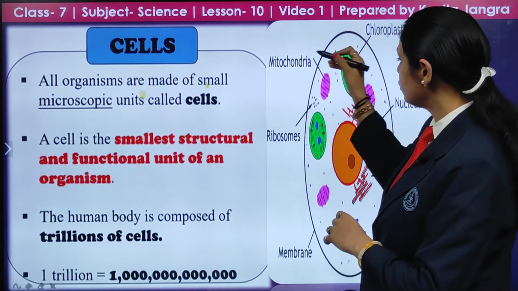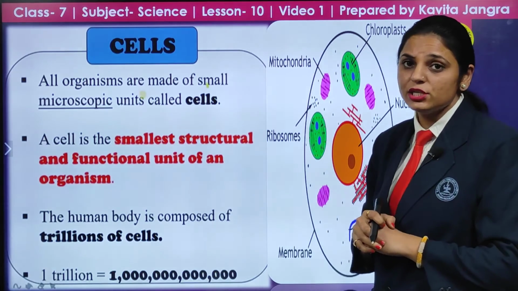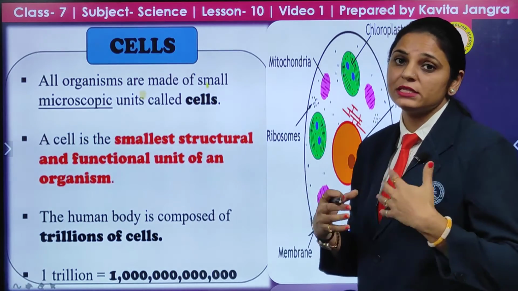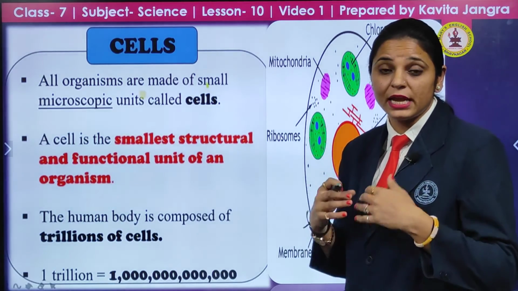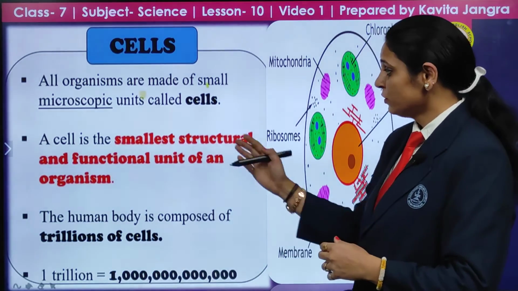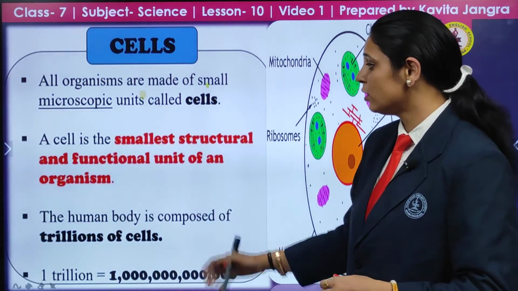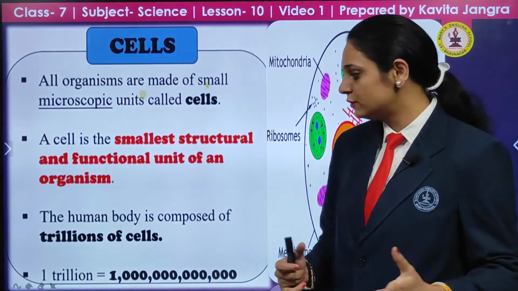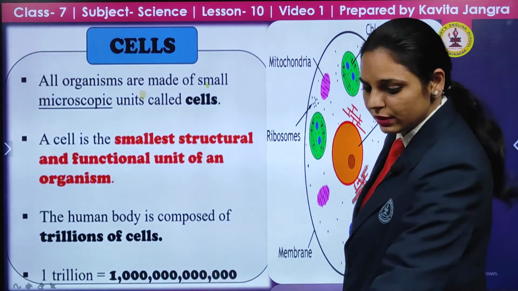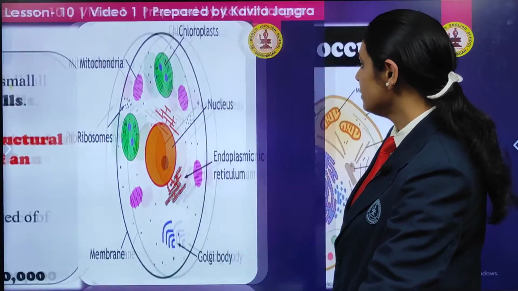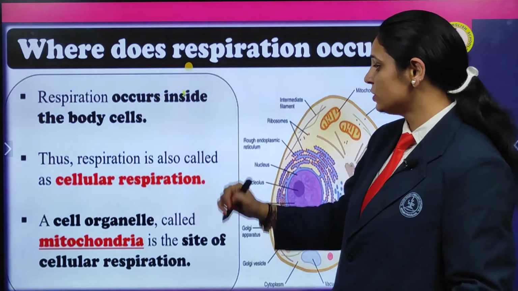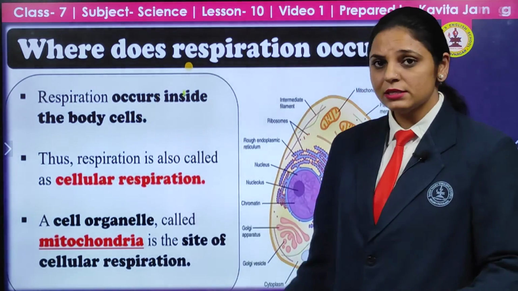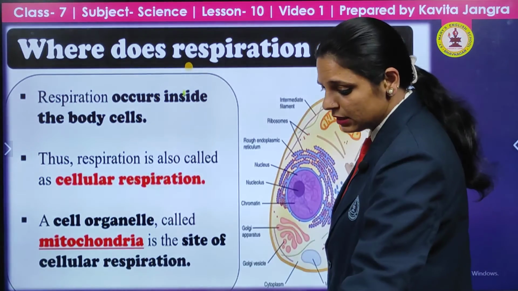In this, the mitochondria, this cell organelle, is responsible for respiration. It breaks down the food and gives us energy in the form of ATP, adenosine triphosphate. The cell is the smallest structural and functional unit of the organism, and the human body is composed of trillions of cells. So the cell is an important part where respiration occurs inside the cell. That's why we say it's cellular respiration. The site of respiration is, exactly, the mitochondria.